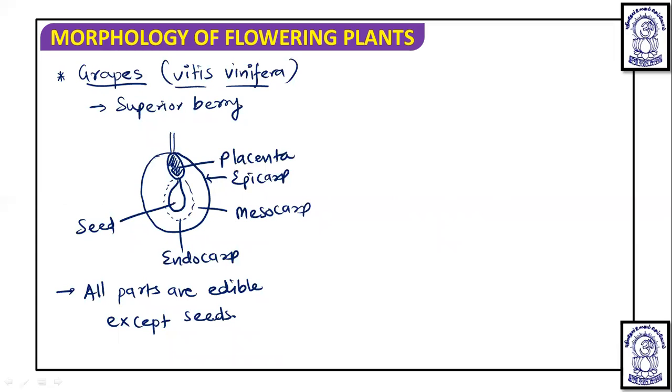But in some varieties, you will see seedless grapes or parthenocarpic grapes. In that, removal of seed is not needed, because the same happens in the case of tomato as well. So seedless tomato, seedless grapes, and seedless banana are available in the market, which we can eat. Okay, so this is the berry.